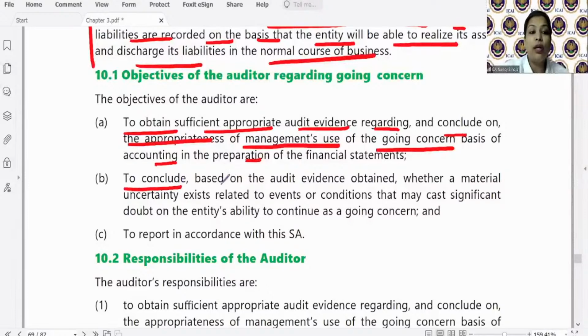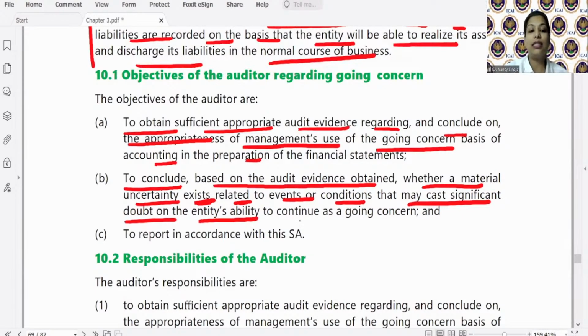To conclude, based on the audit evidence obtained, whether a material uncertainty exists relating to events or conditions that may cast significant doubt on the entity's ability to continue as a going concern. Change in government policy आ गया है. That is a ban on the imports from the country from where you were importing. आपके पास raw material है ही नहीं, कैसे करोगे business?